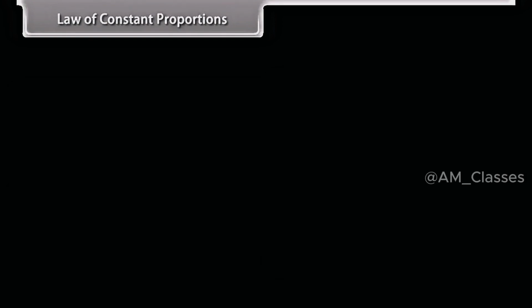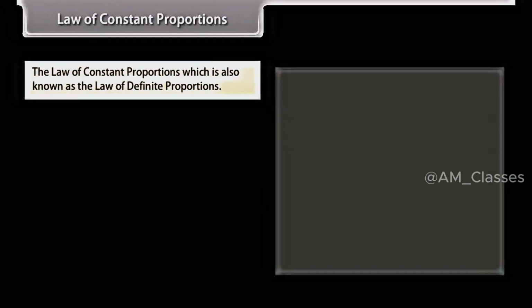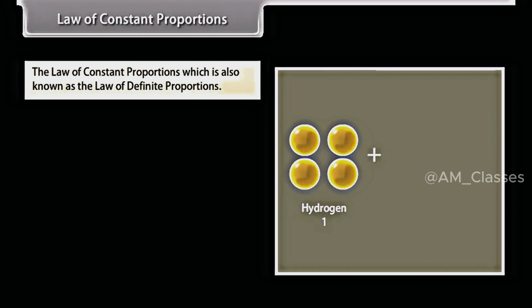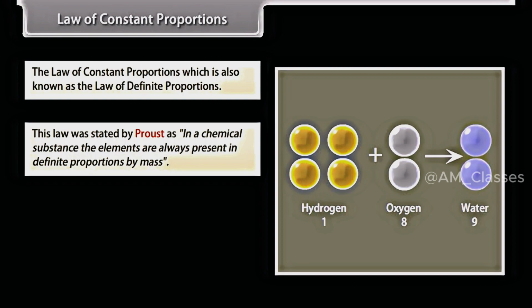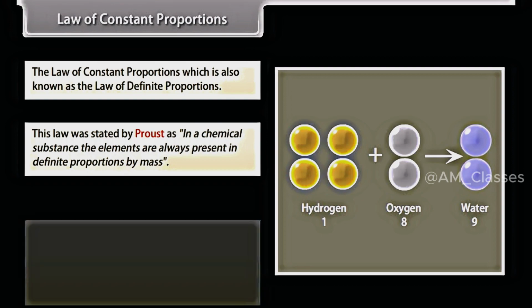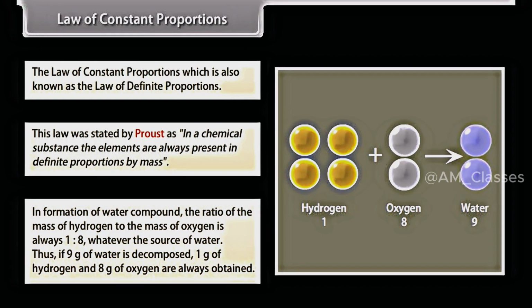Law of constant proportions. The law of constant proportions, which is also known as the law of definite proportions, was stated by Proust. As in a chemical substance, the elements are always present in definite proportions by mass. In formation of water compound, the ratio of the mass of hydrogen to the mass of oxygen is always 1:8, whatever the source of water. Thus, if 9 grams of water is decomposed, 1 gram of hydrogen and 8 grams of oxygen are always obtained.